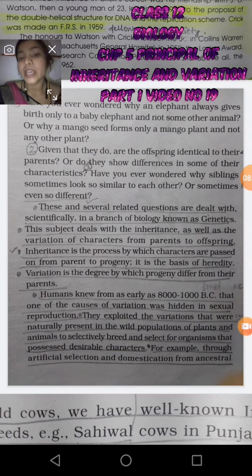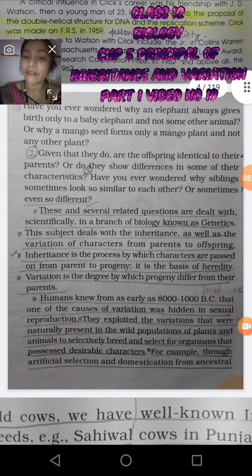These and several related questions are dealt with scientifically in a branch of biology known as genetics. Genetics is a branch of science which deals with the inheritance, as well as the variation, of characters from parents to offspring. That is the simple definition of genetics.